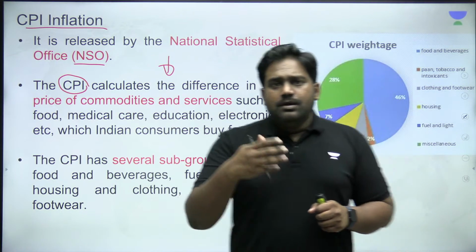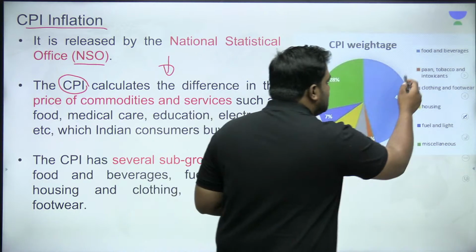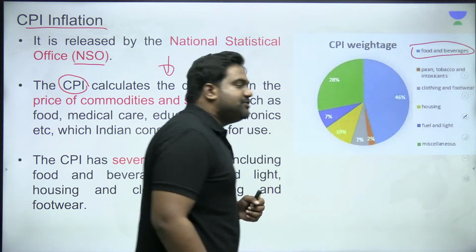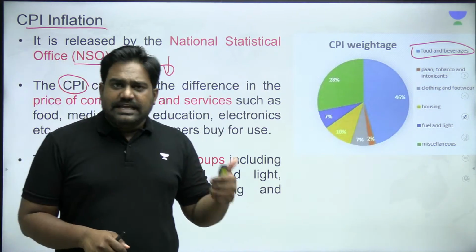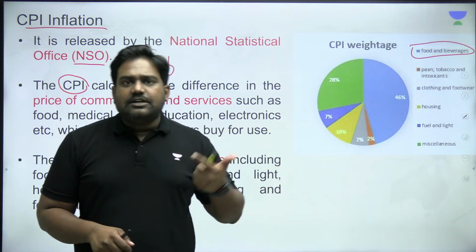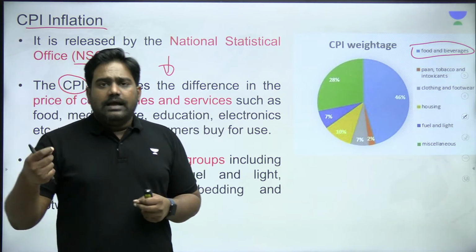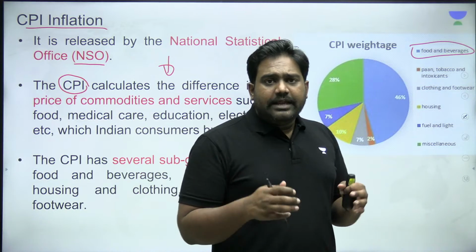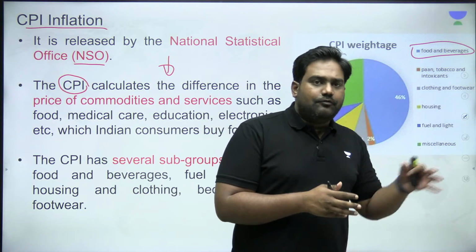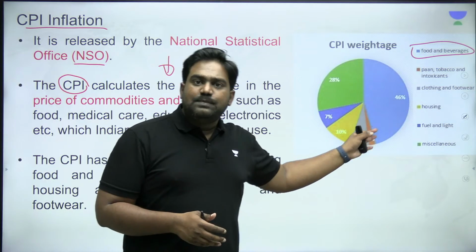So this includes the basic food items, vegetables, beverages that we all consume. It includes cereals, the vegetables that we purchase, the fruits, dairy and meat products, egg, right? So there is a weightage allocated for food and beverages under this basket.